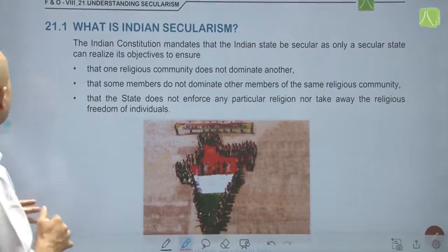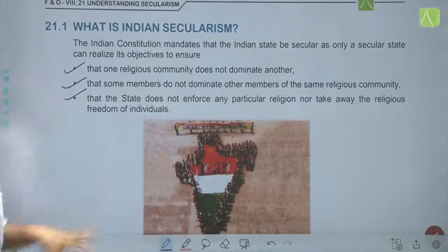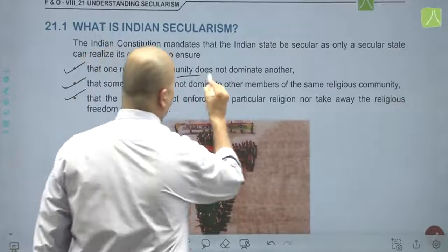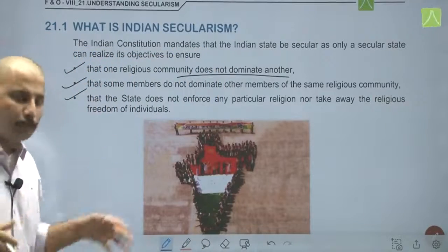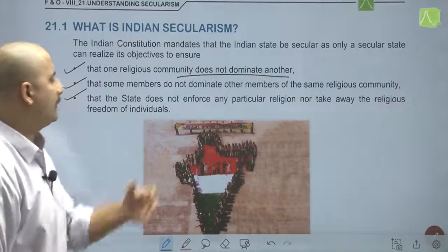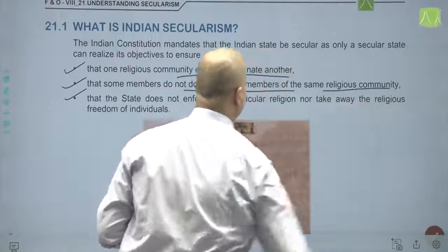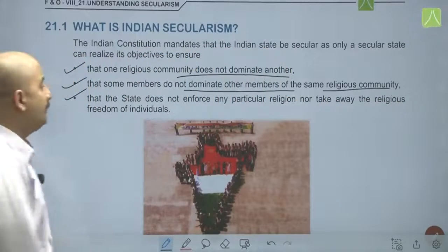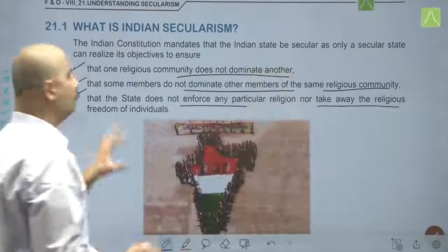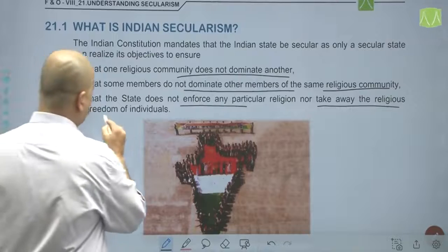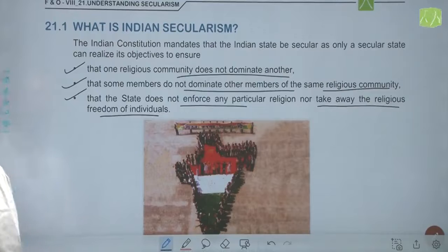Three points are mentioned here: that one religious community should not dominate another; that some members of a religious community should not dominate other members of that same religious community; and that the state does not enforce any particular religion, nor take away the religious freedom of individuals. On these three lines Indian secularism works.